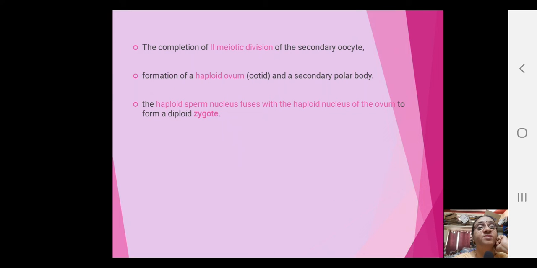The completion of second meiotic division of secondary oocyte. In the earlier point I discussed that when ovulation occurs, the primary oocyte is undergoing meiosis 1 to develop into secondary oocyte and the polar body, but meiosis 2 is not yet completed then, right? Now the meiosis 2 will be completed, and the formation of a haploid ovum and the second polar body, and the polar body is discarded, and now as the fertilization occurs, it directly becomes what is called the zygote.